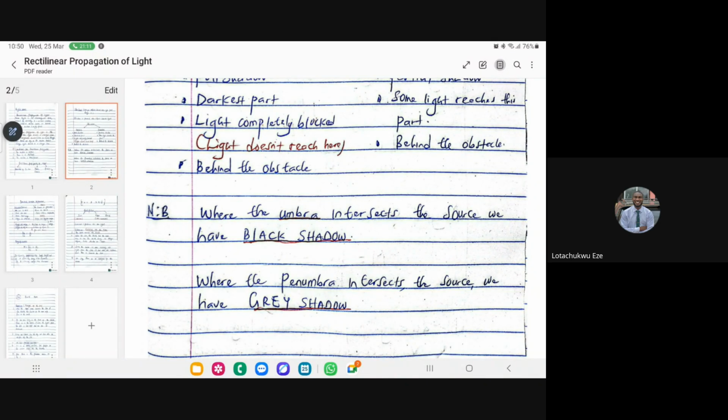Good. So now, where the umbra intersects the source, we have a black shadow. So when the umbra intercepts the source of light, we'll have a black shadow. Now, when the penumbra intersects the source of light, we'll have a gray shadow. Just a simple term for you to always remember at every point in time under the rectilinear propagation of light.